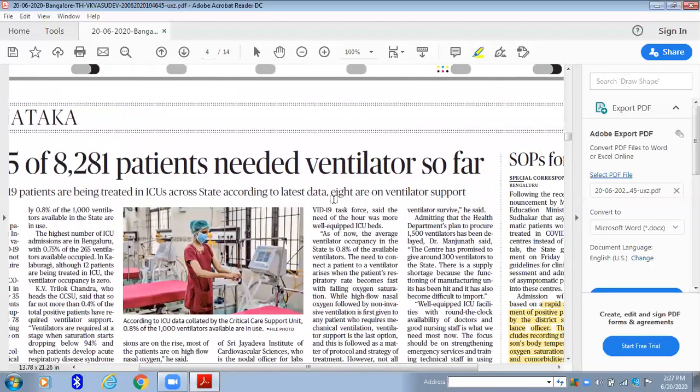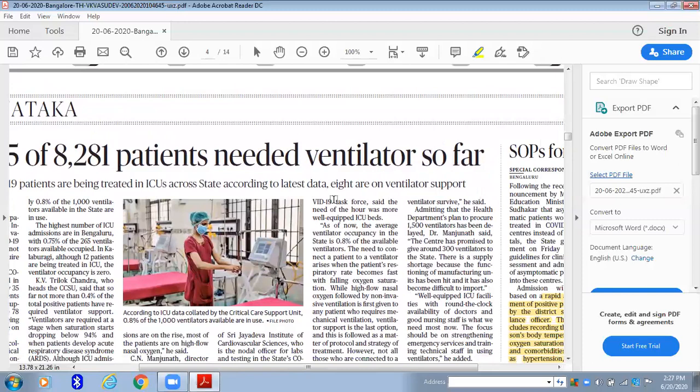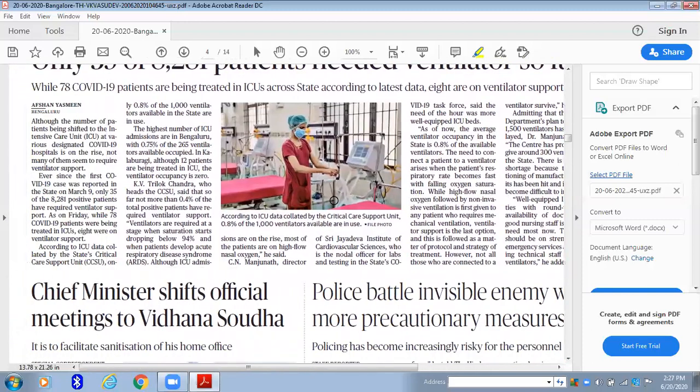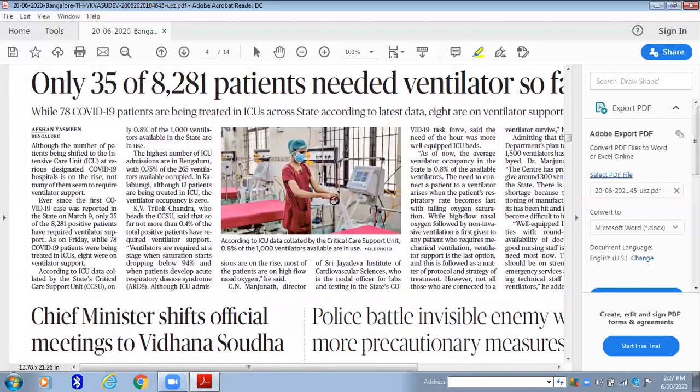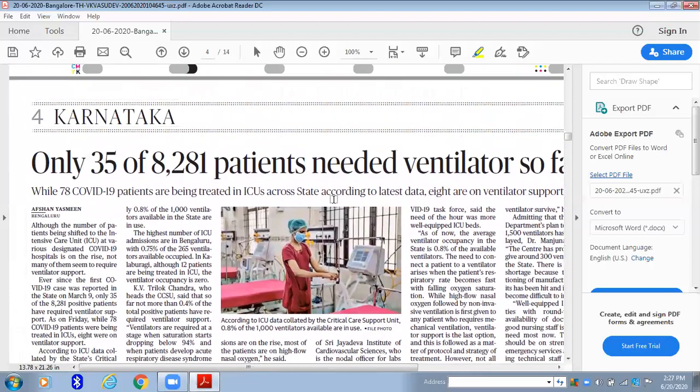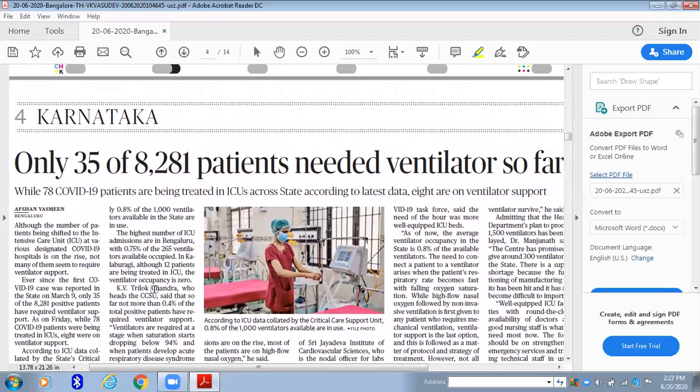Then, only 35 out of these patients need a ventilator so far. Again, it is general reporting. As I've told you, 20 to 30% of the paper will be reporting, and that too it's like a continuation of articles. There will be nothing much about it. So just straight away skip it.